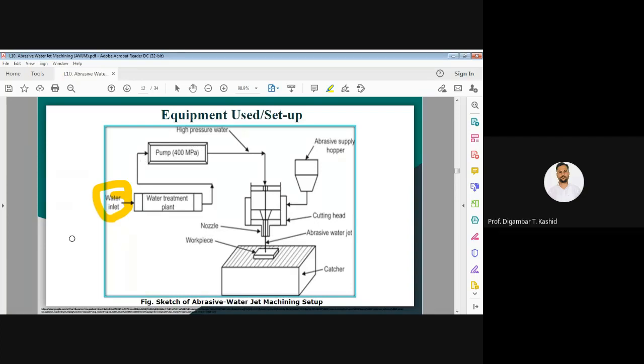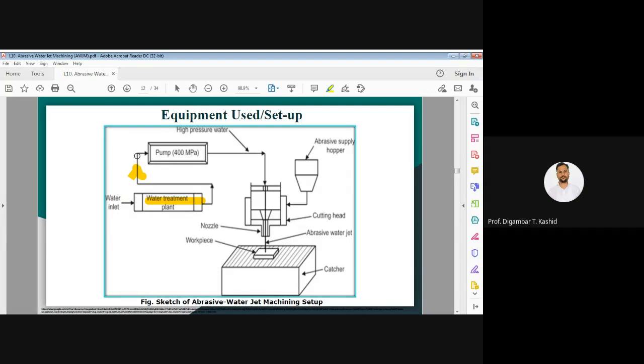Again, to remove dust particles or other contaminants from the water, we need a water treatment plant. Then from the water treatment plant you pump the water. Then to increase the pressure of the water, we need a hydraulic unit called an intensifier, and an accumulator also.